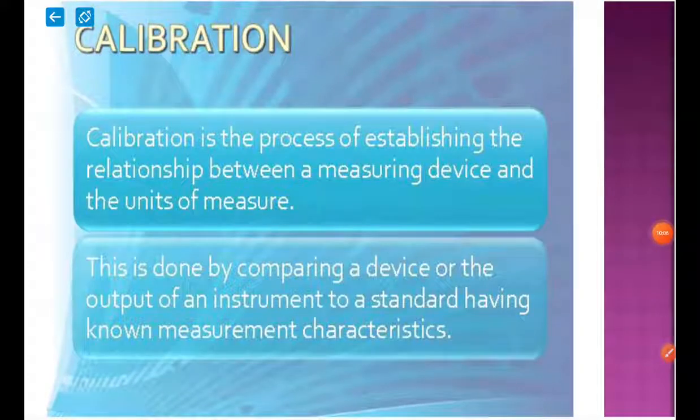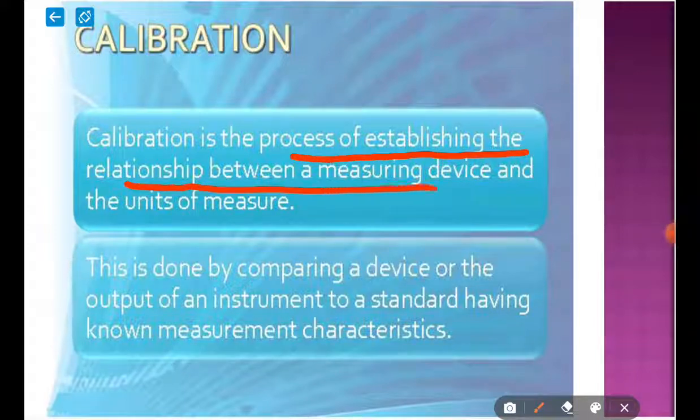Next is calibration. Calibration is defined as the process of establishing the relationship between a measuring device and the unit of measure. That means the measuring device is presenting one quantity, which on the scale is converted into the measured quantity, the quantity to be measured.